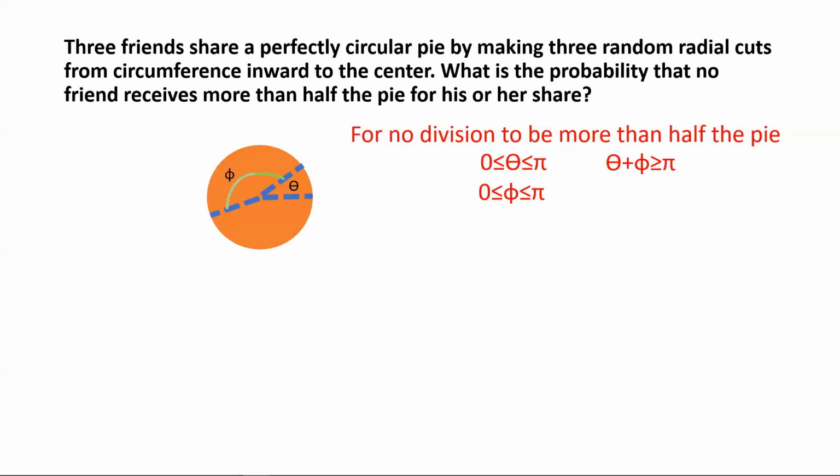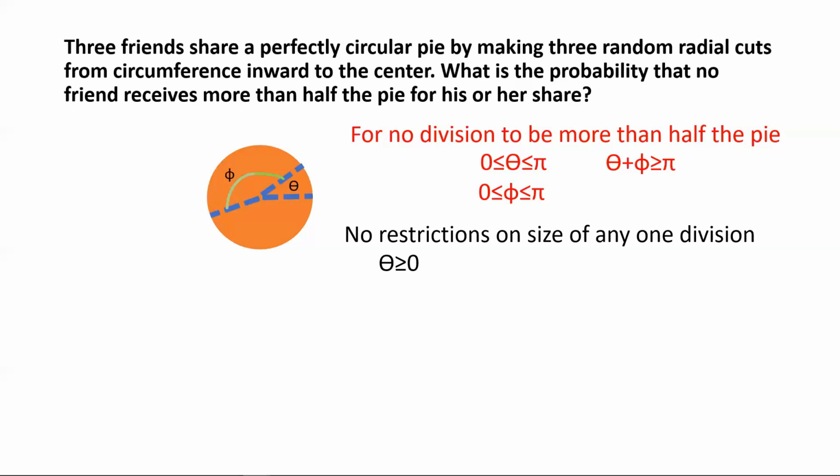Now let's consider the case where we have no restrictions. Then theta can go pretty much any value greater than 0, and so can phi, the second sector angle. But taken together, their sum needs to be less than or equal to 2 pi, because the whole circle is 2 pi radians.